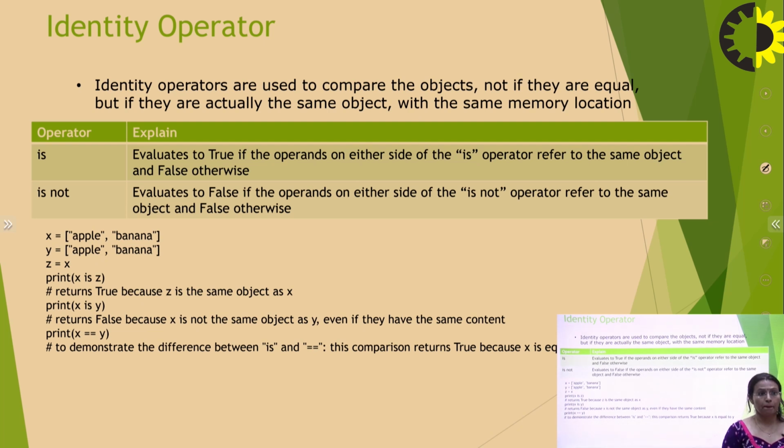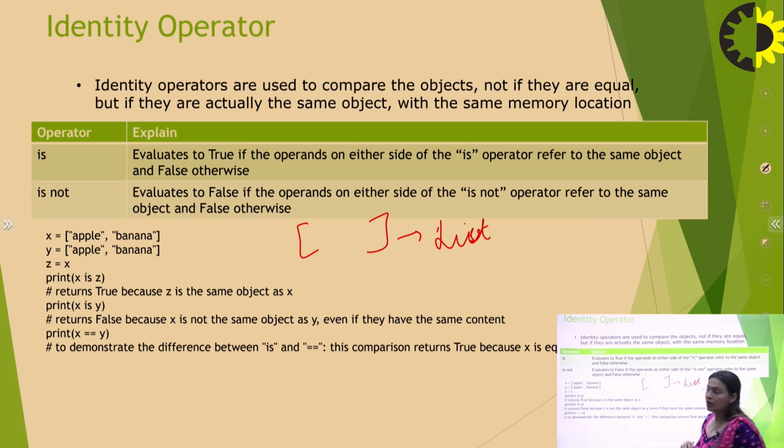That means, before starting, if I say x is equal to some value, here this is a kind of set. Actually, this is not a set. In Python, this expression is known as a list. Because I have not told you about data types yet, you can assume this as a set, but it is known as a list in Python, which is enclosed in square brackets and the elements are separated by commas.